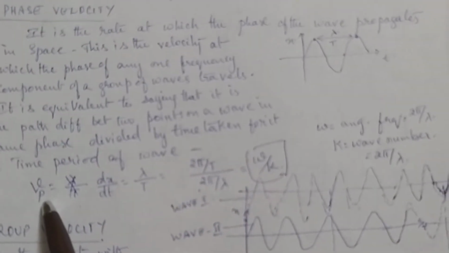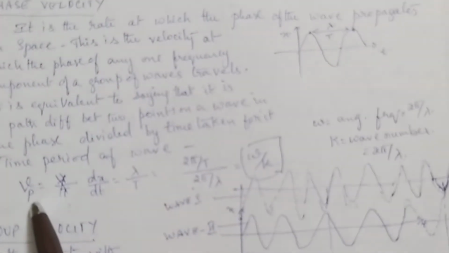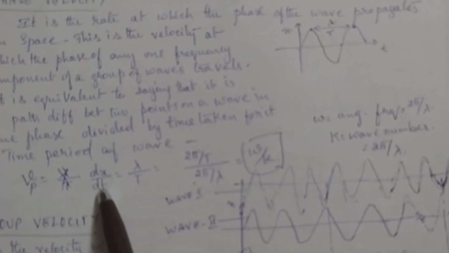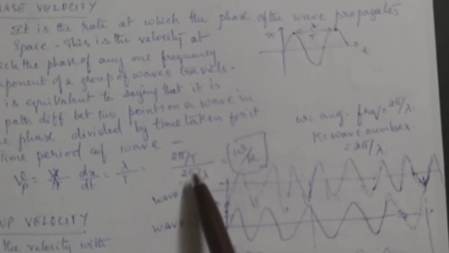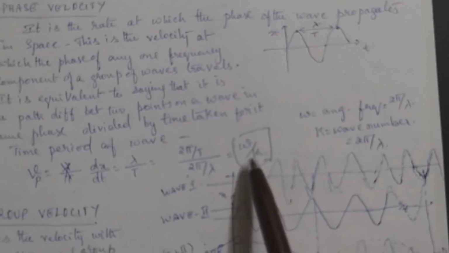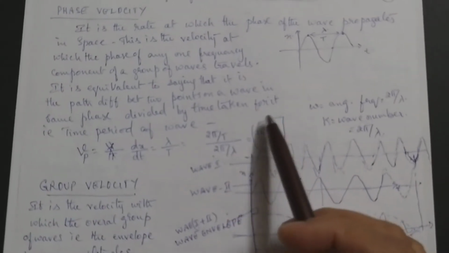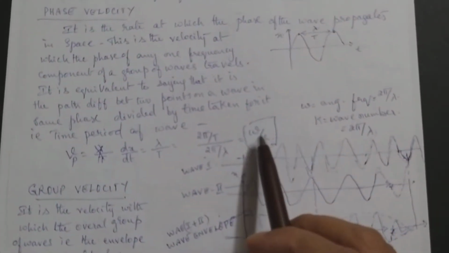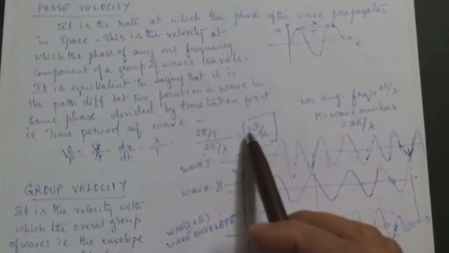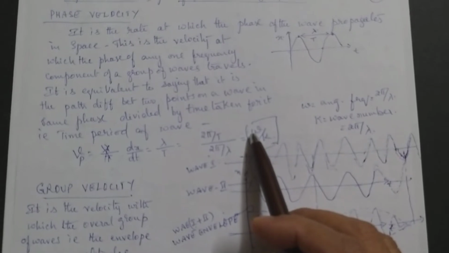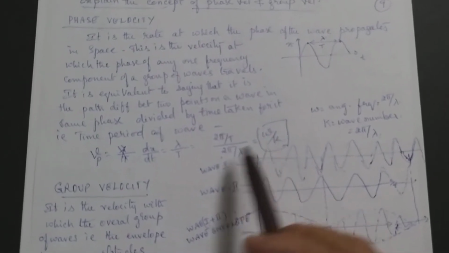That is, velocity is always equal to dx by dt. So the distance traveled is lambda, time taken is T. So it can also be written as 2 pi by T, 2 pi by lambda, divide and multiply by 2 pi, you will get omega by k. So this is the formula we use here generally, because k is called wave number. It is also called propagation constant, and omega is called angular velocity, 2 pi nu.